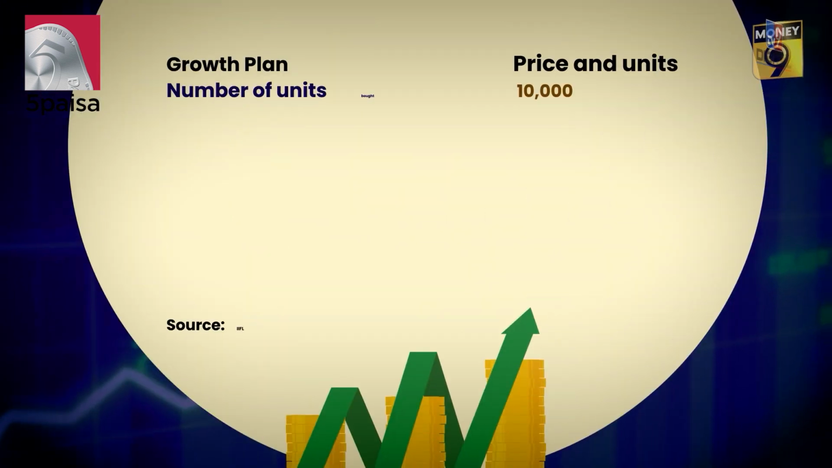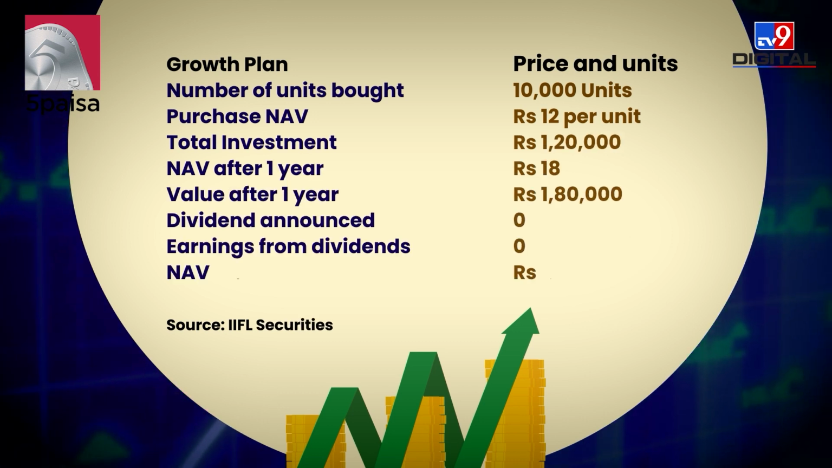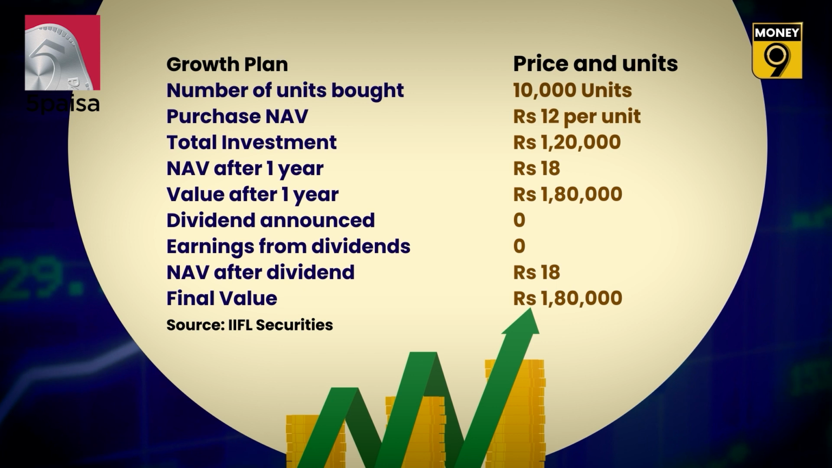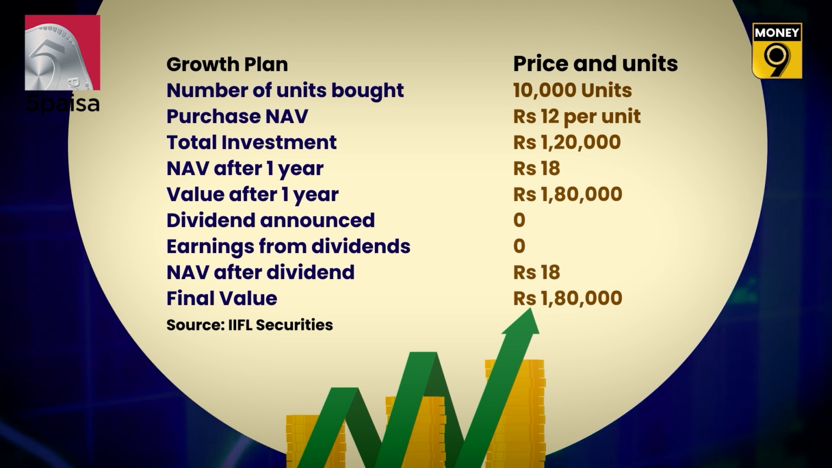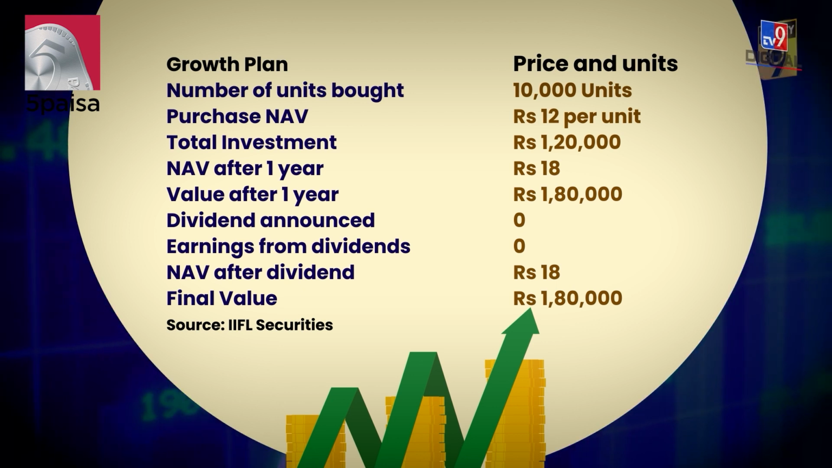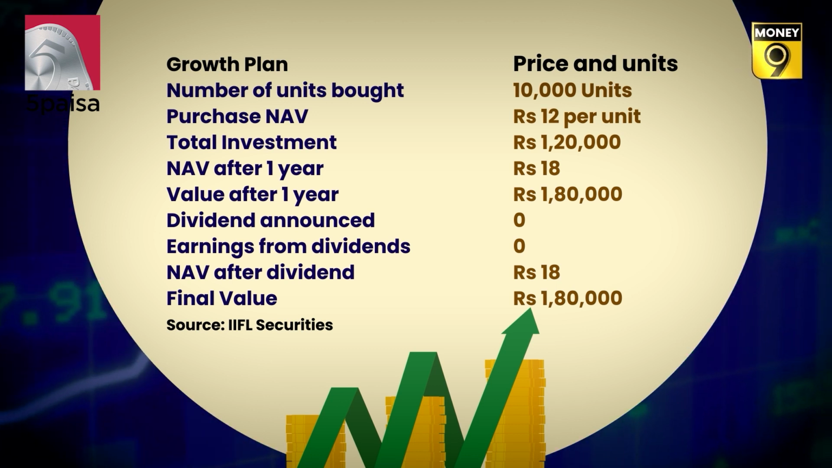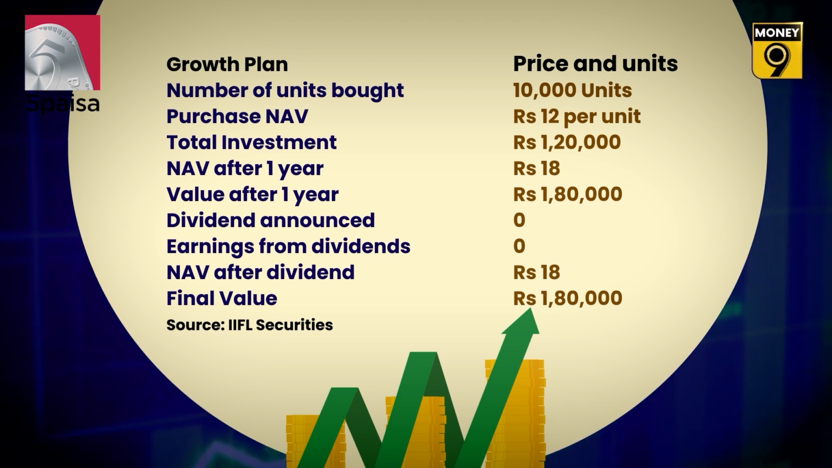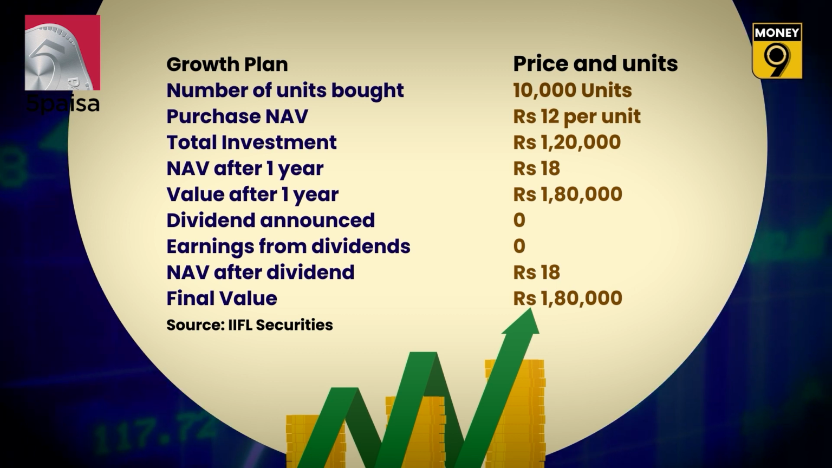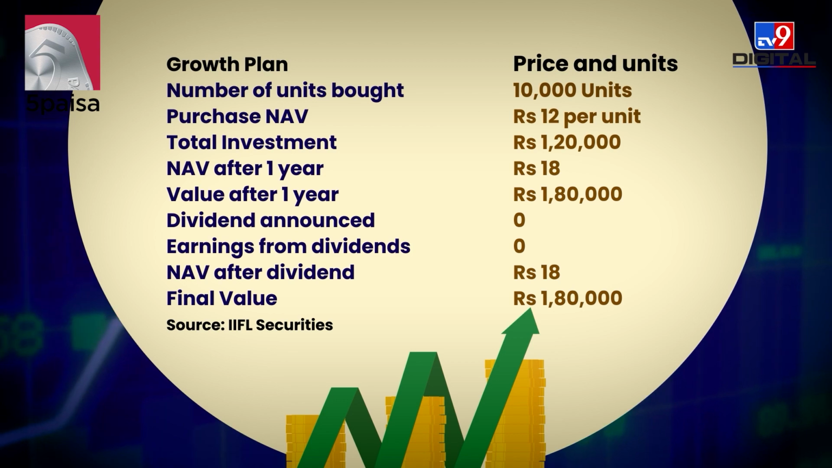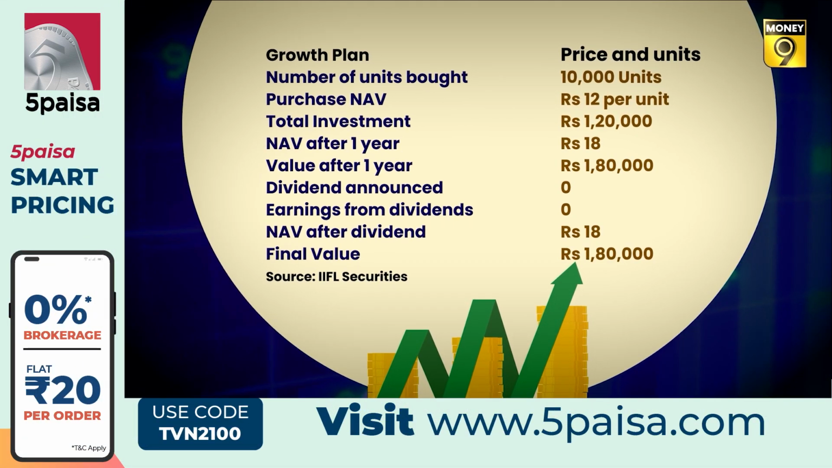On the other hand, if the same investor X had invested in the growth scheme of the same mutual fund, then after 1 year, the total investment value would have increased to 1.8 lakh rupees. But here no dividend is to be given, so the NAV of the mutual fund will still be 18 rupees. There will be no change in the final value of the investment as well, and it will remain 1,80,000 rupees.